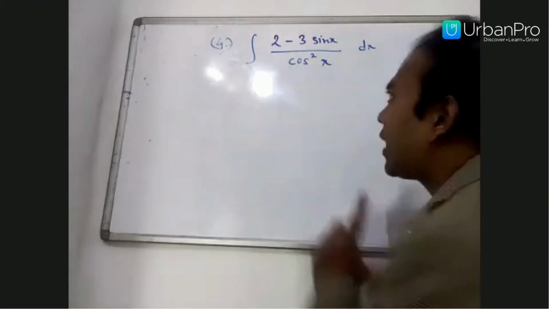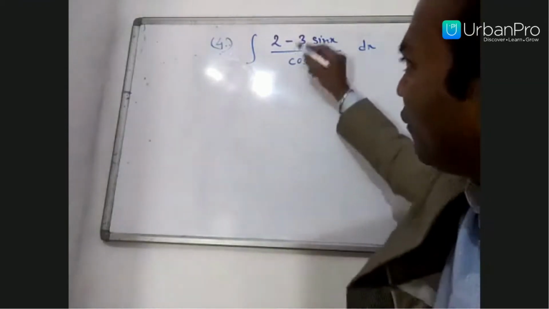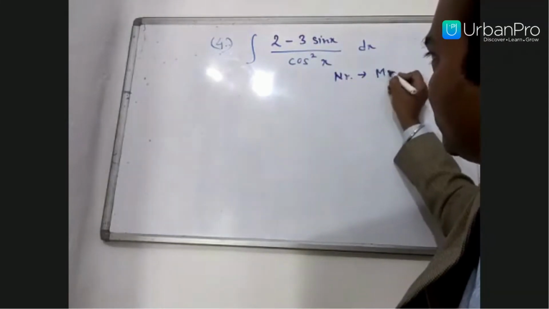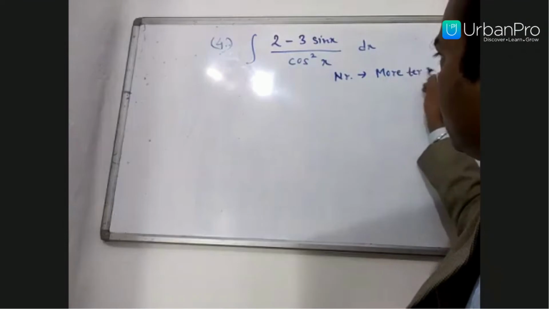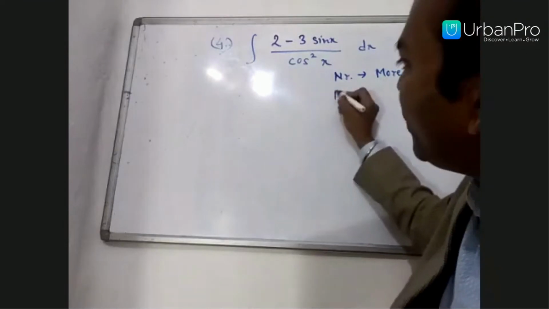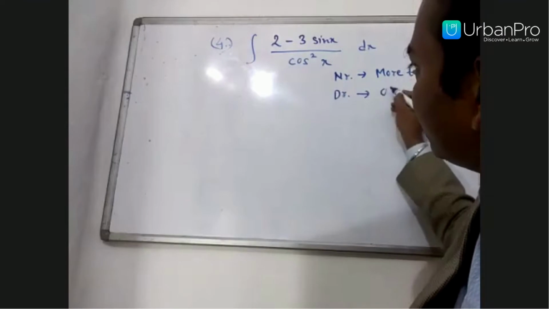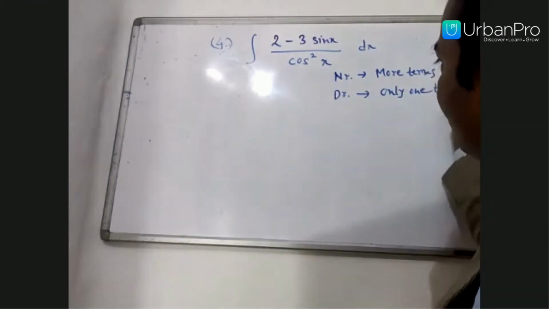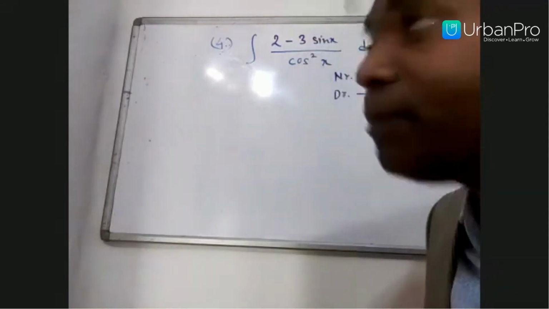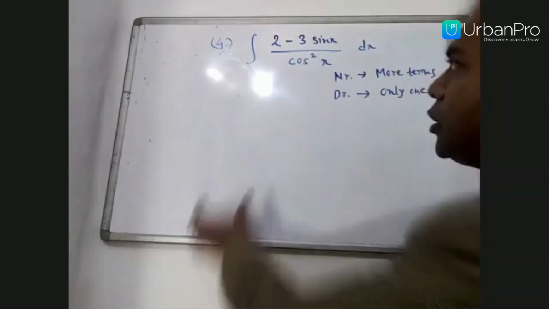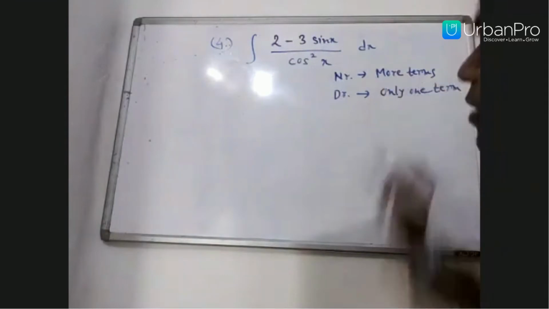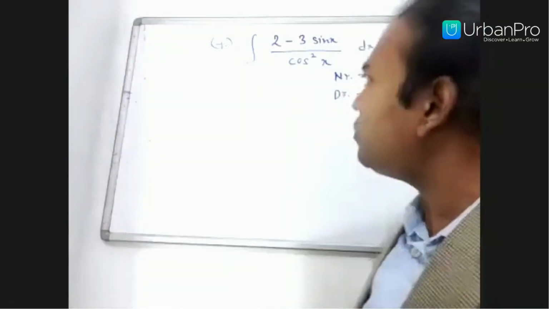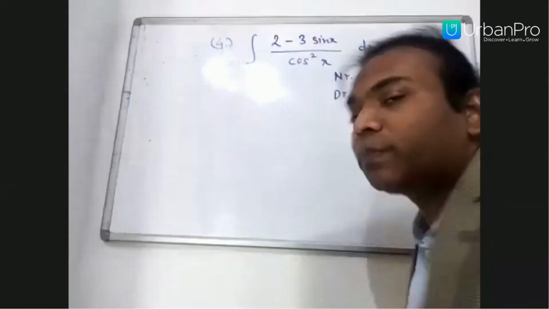First of all, I told you the concept: whenever you see that your numerator has more terms and your denominator has only one term, not only for this particular problem but for any problem of integration, first of all you have to split it.